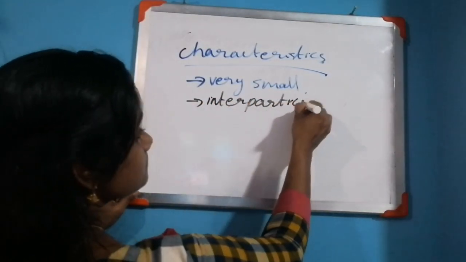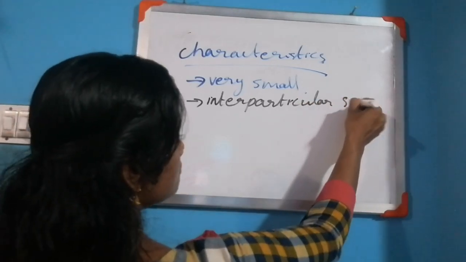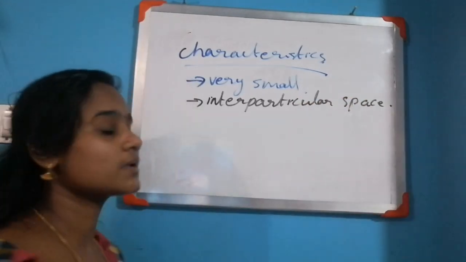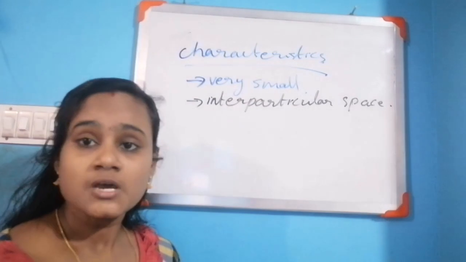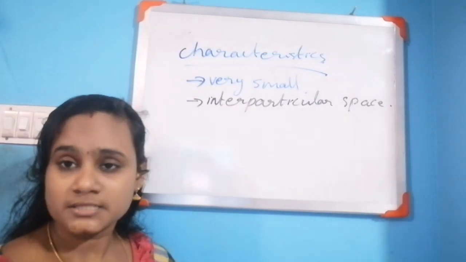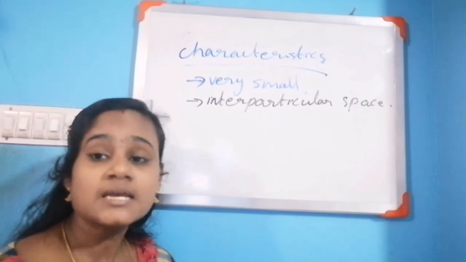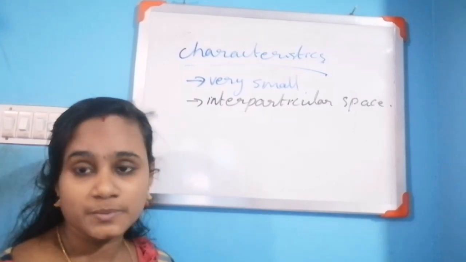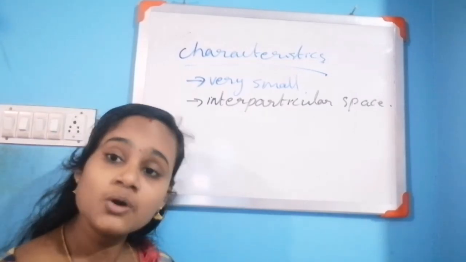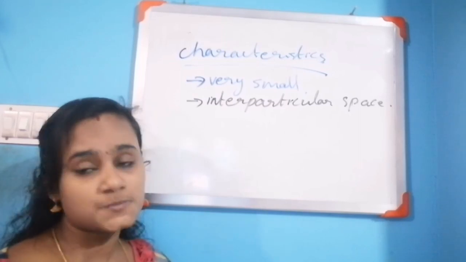Interparticular space between them. What is the first point? Particles of matter are very small. What is the second point? Particles of matter have interparticular space between them.